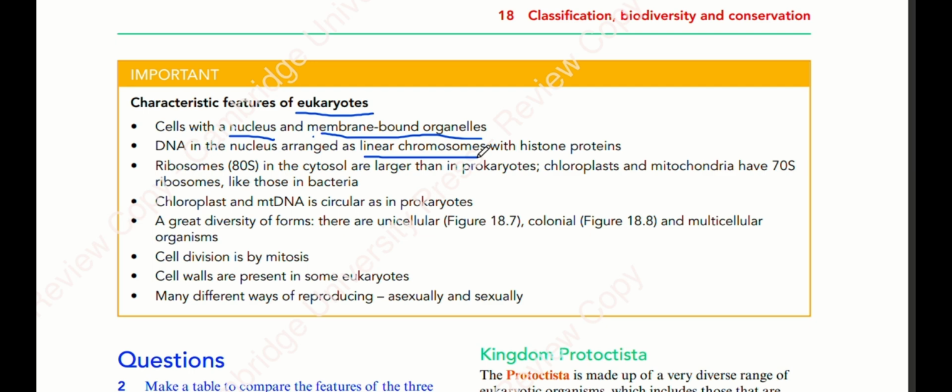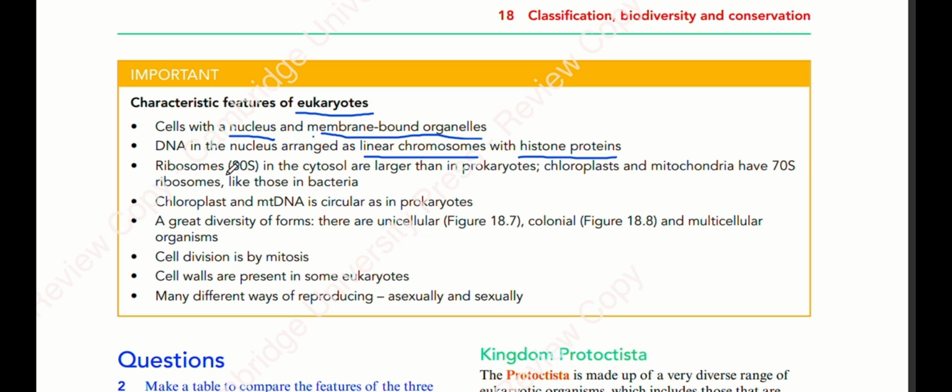The ends are free, and histone proteins are present. Histone proteins are mainly responsible for the high condensation or packaging of the DNA molecule in the very tiny nucleus of eukaryotic cells. So histone proteins are responsible for packaging. This you should understand very well.